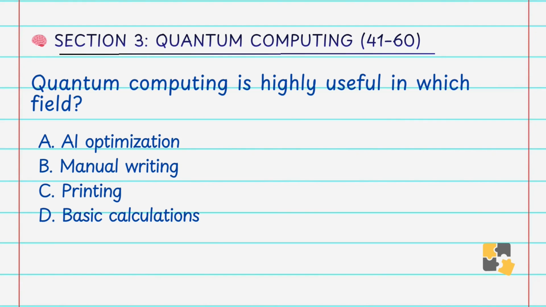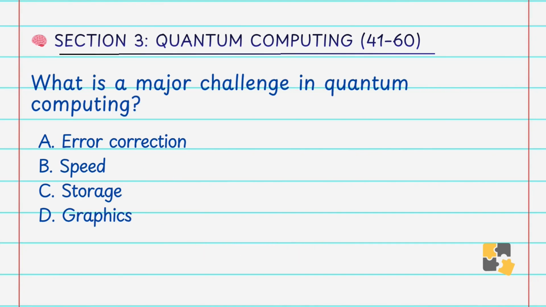optimization. Quantum computing is highly useful in which field? A. AI optimization, B. Manual writing, C. Printing, D. Basic calculations. Answer is A. AI optimization. Quantum computing can optimize complex AI models by processing large datasets and exploring multiple solutions simultaneously, improving machine learning performance. That's why our answer is AI optimization.